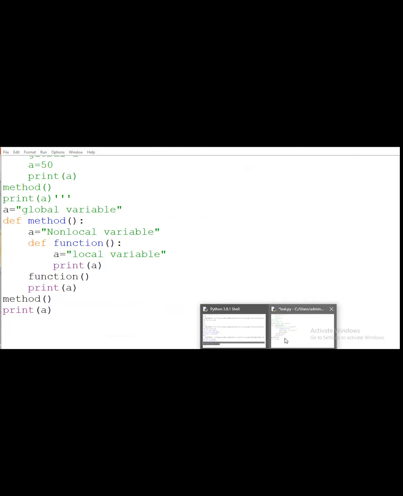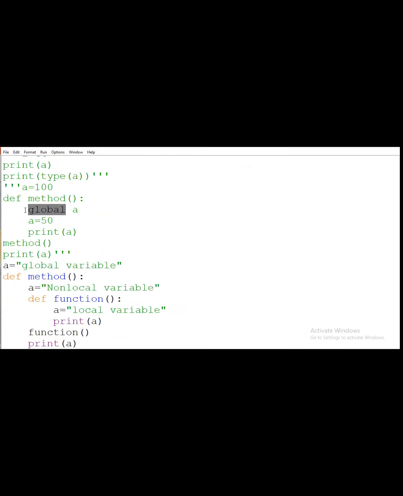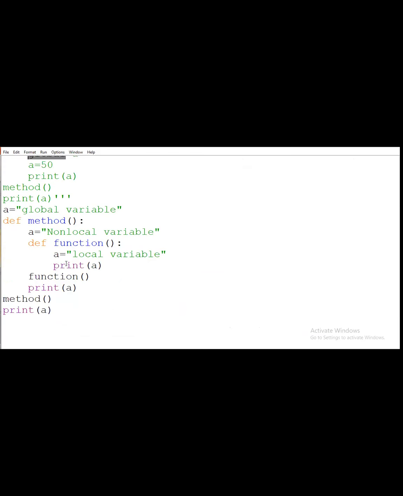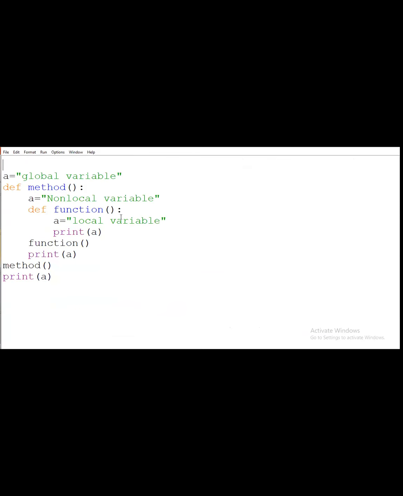So we will see the example here. Non-local keyword means what? You have to see the program. Okay, here I am simply writing the program of the non-local keyword. If we are writing the program of the global keyword, we mention the global keyword in our program. But for non-local, we don't need to declare the name of that keyword. So simply here I am declaring one variable, a is equal to, I am writing the message, it is a global variable. Global, why? Because I am defining that variable outside the function.